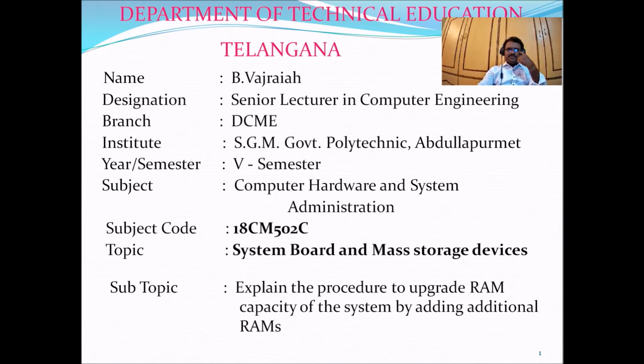In the last class we have seen RAM, different types of RAMs and differences among the RAMs: SDRAM, DDR1 RAM, DDR2, DDR3, DDR4 and also Rambus dynamic random access memory. So we have seen the differences among these RAMs. Today we are going to see how to upgrade the RAM capacity of the system by adding additional RAMs in the system. This is our class today.